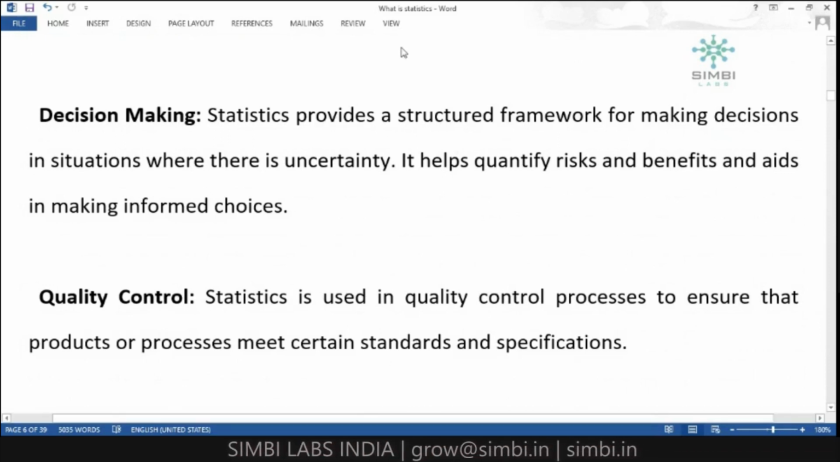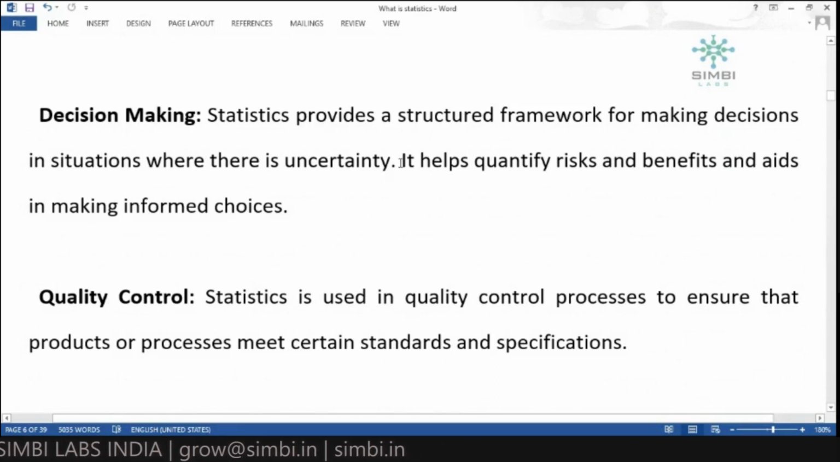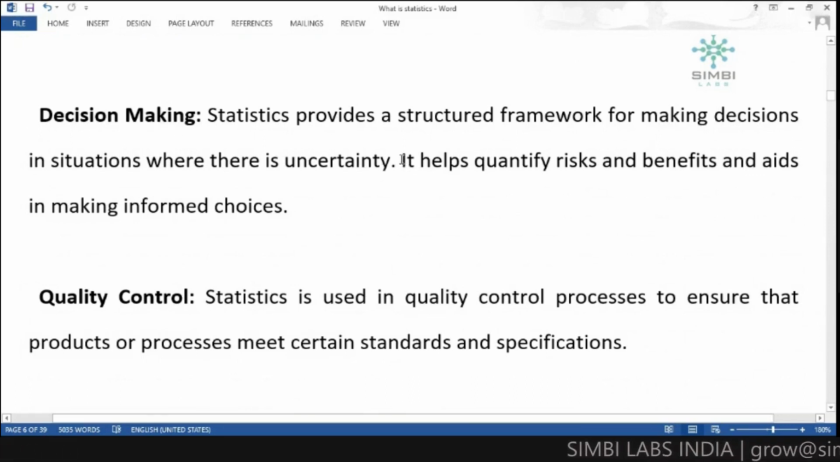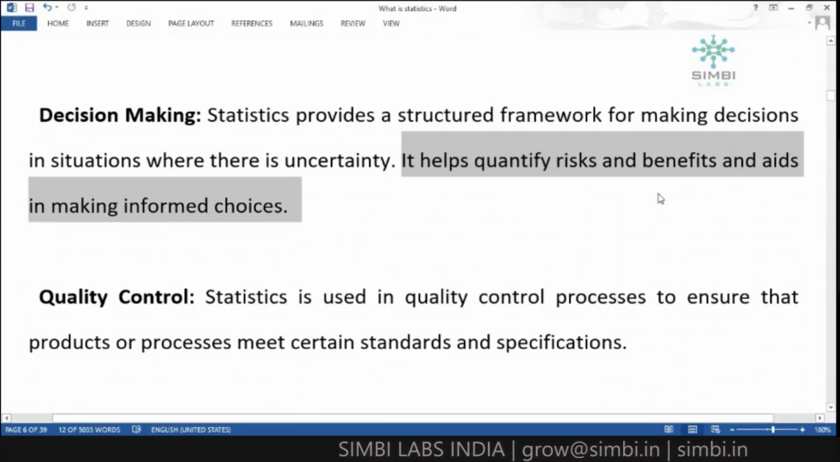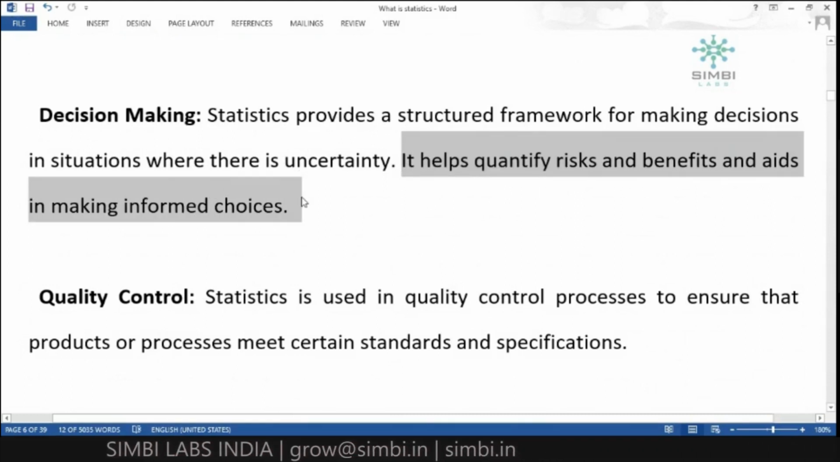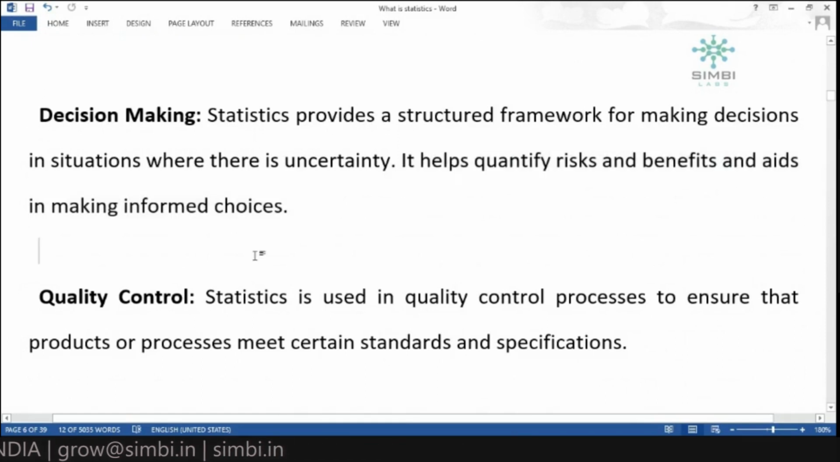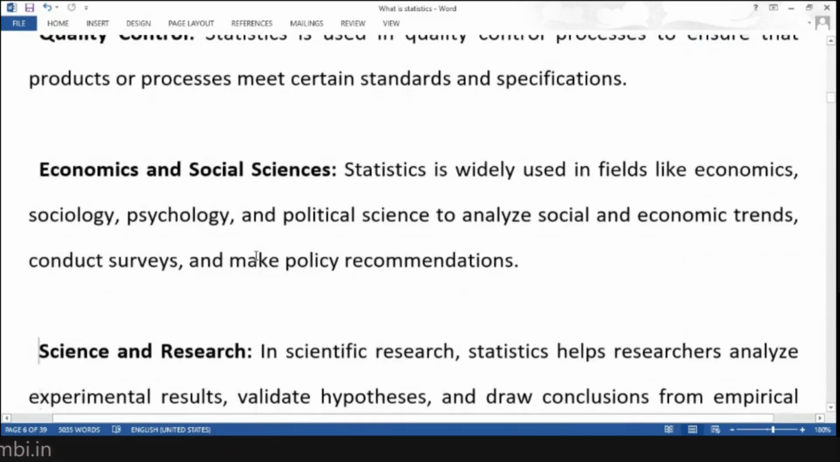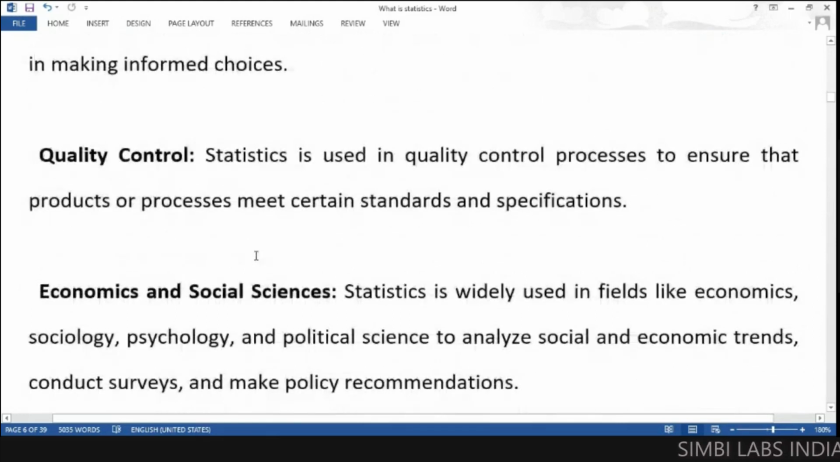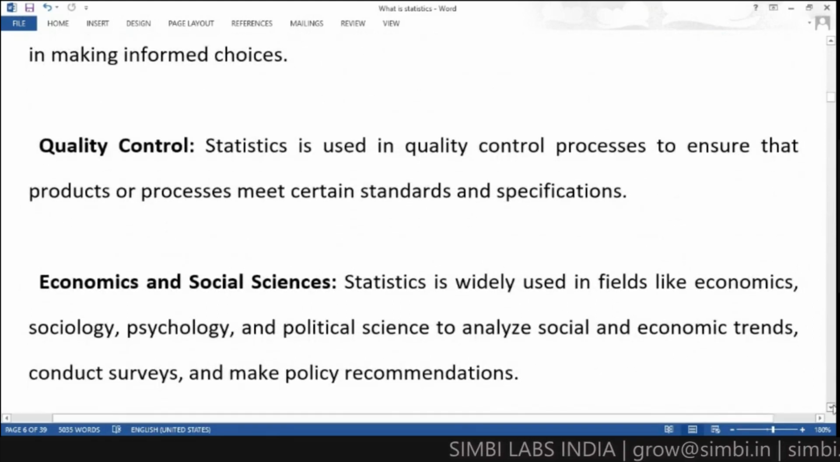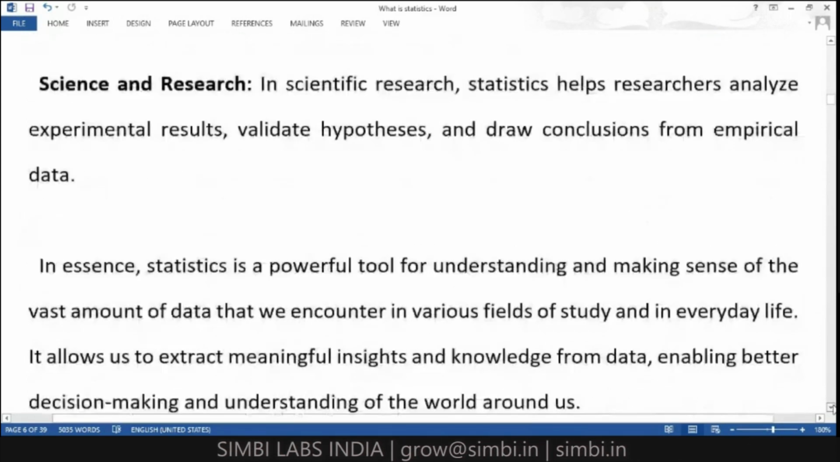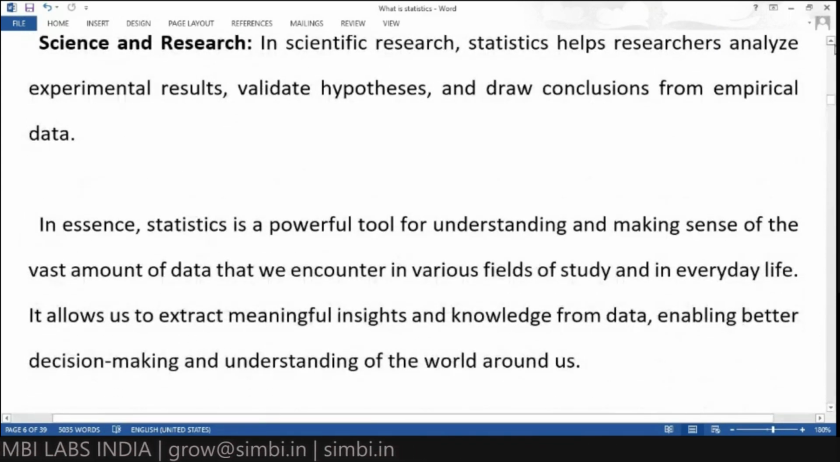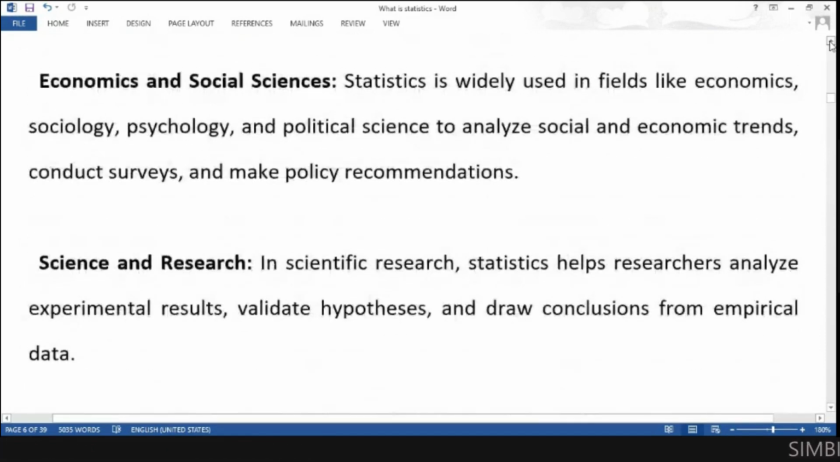When we use decision making, once we decide to take that answer, then we will take that decision and follow it. Decision making helps to quantify the risk and benefits and aids in making informed choices. That is decision making in statistics. In the same way, in quality control, economics, social sciences, as well as science and research, in some of these areas, statistics serve very usefully to the employees who are working there.